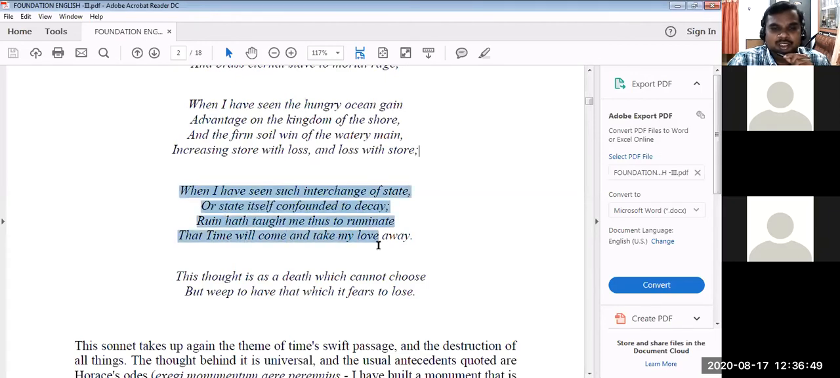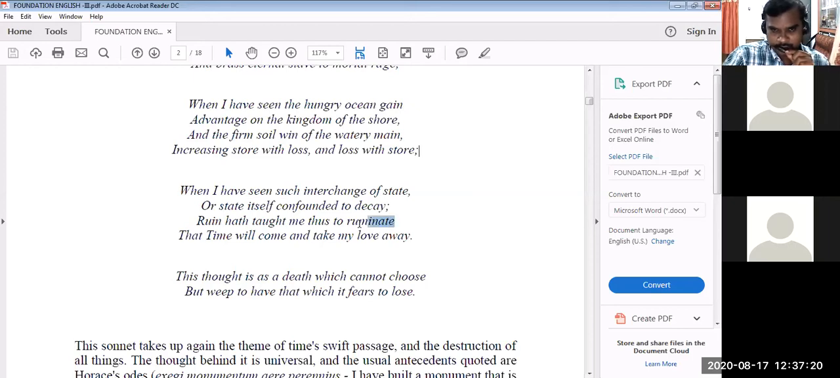When I have seen such interchange of state, or state itself confounded to decay, confounded means perplexed. Ruin hath taught me thus to ruminate, that time will come and take my love away.